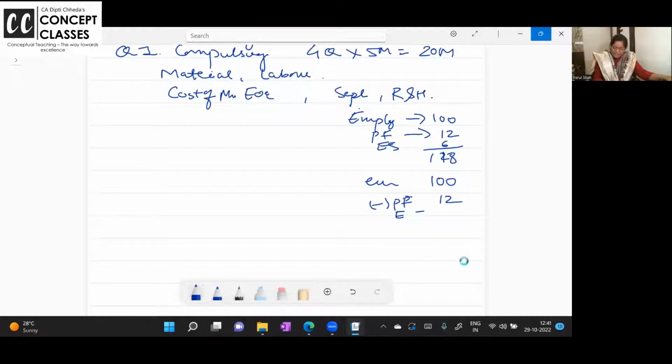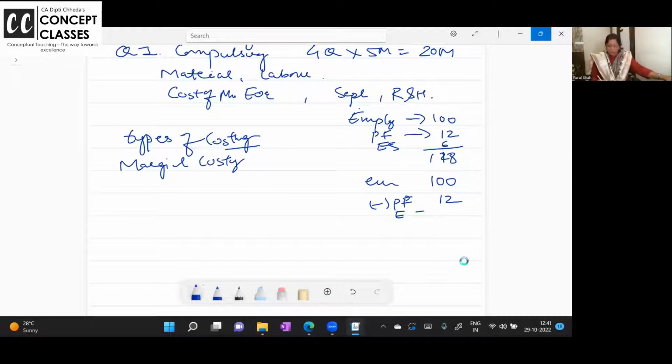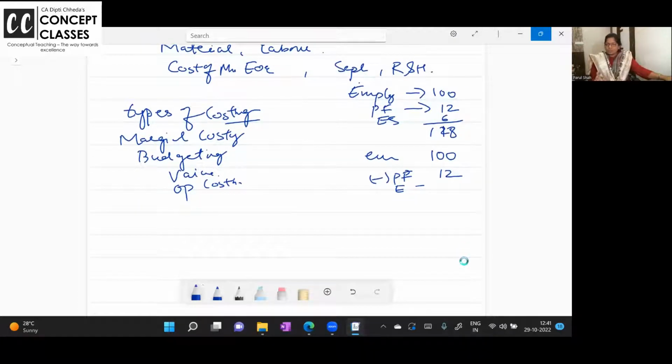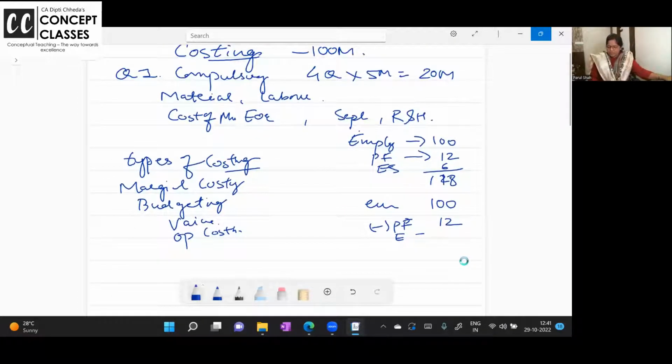The remaining 2 are types of costing. Now in types of costing, what they popularly ask here is a small question from marginal costing, break even point and all. A small 5 mark question from budgeting. Sometimes one of the variances they can also ask, sometimes operating costing. So like this, any one of the 2 types of costing they will ask you here. This is your question number 1.